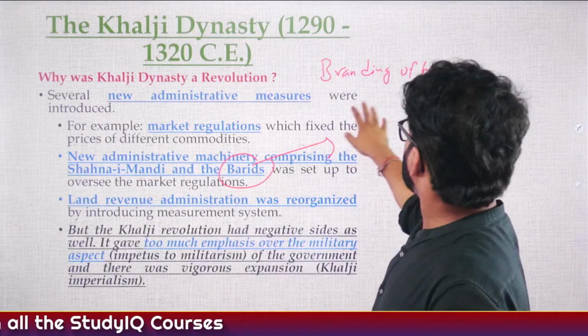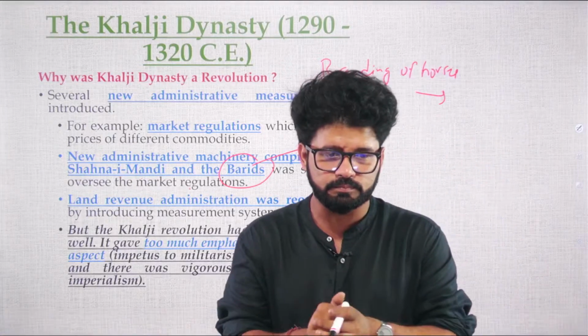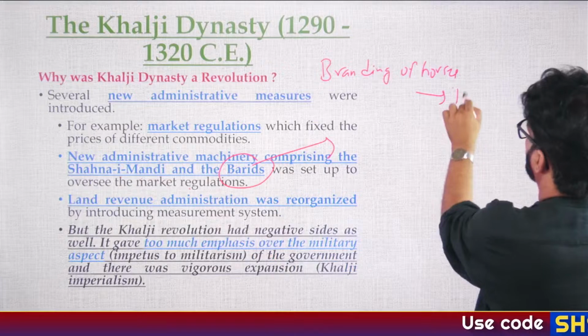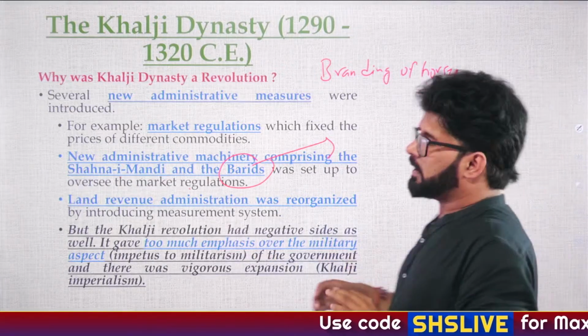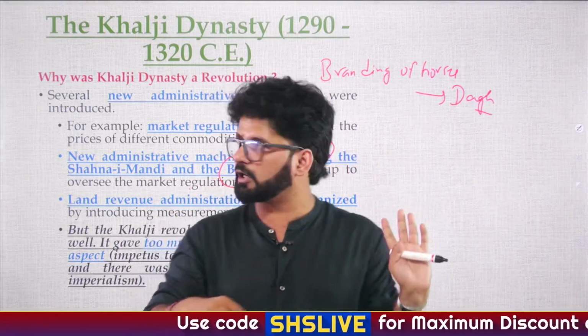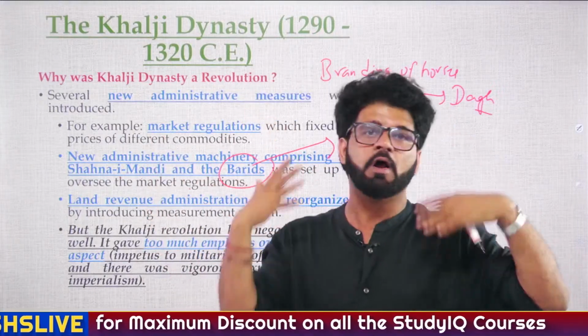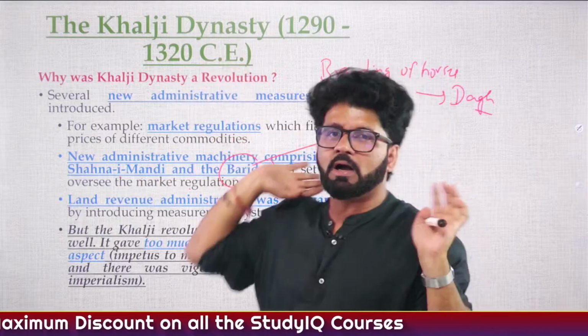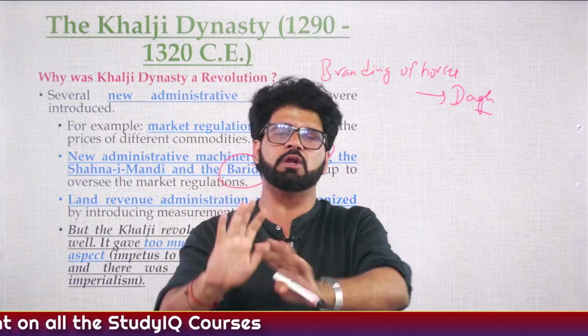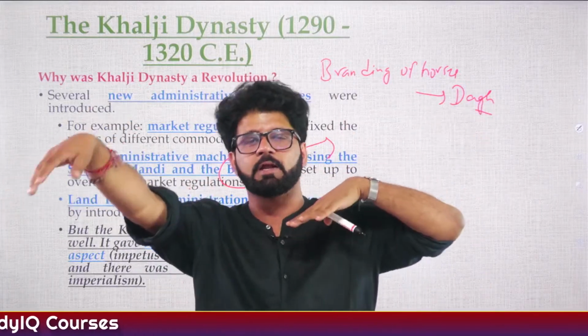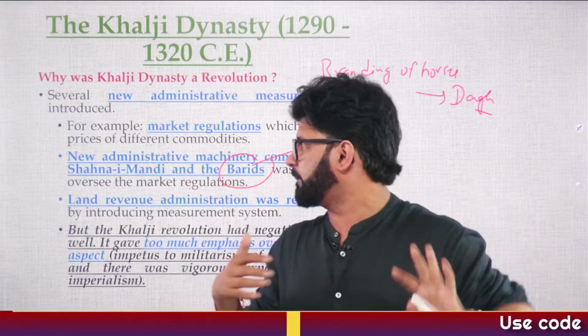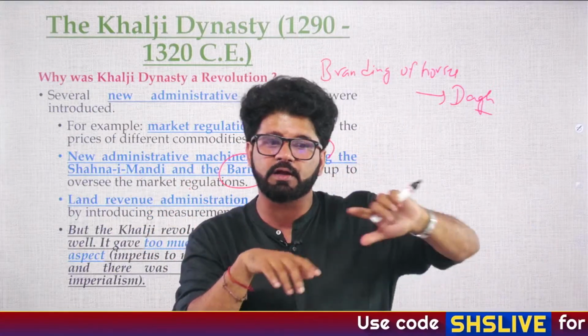Fine. So again, the branding of horses. This is known as Dag. What is the branding of horses? See, they were fighting Mongols a lot. We have seen Balban fought Mongols 3 times. In the Battle of Vyas River in 1285, he lost his son Prince Muhammad. The Khaljis will fight Mongols 6 times. In the Battle of Kili, the Mongols came very close because Alauddin Khilji became complicit, and they ransacked some portion nearer to Delhi.